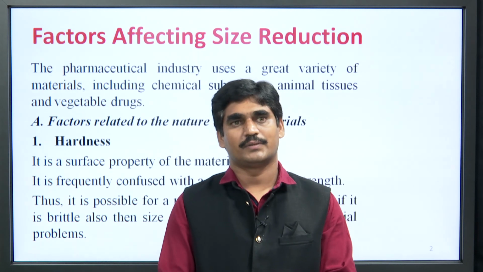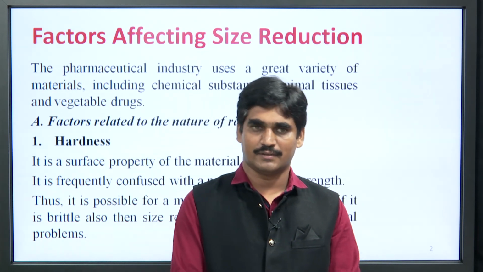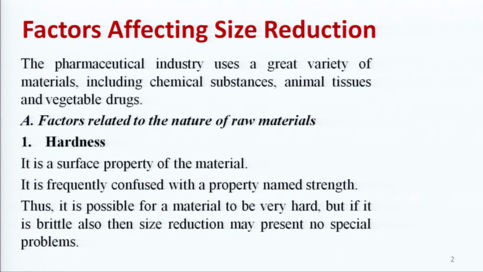पिछले क्लास में हमने पढ़ा था साइज रिडक्शन क्या होता है, objectives of size reduction, different mechanisms involved in size reduction, and different theories involved in size reduction.